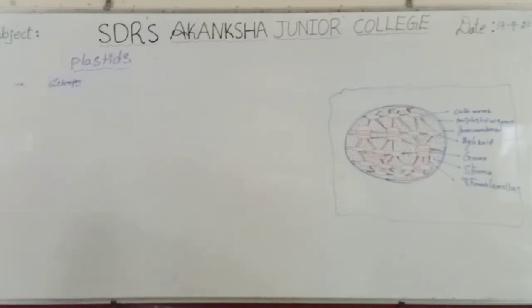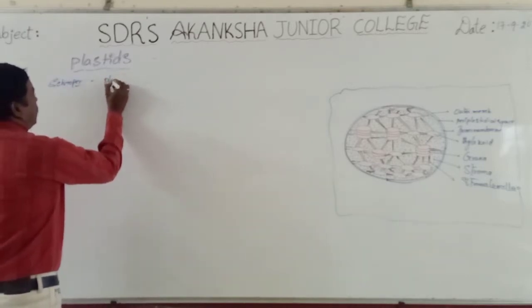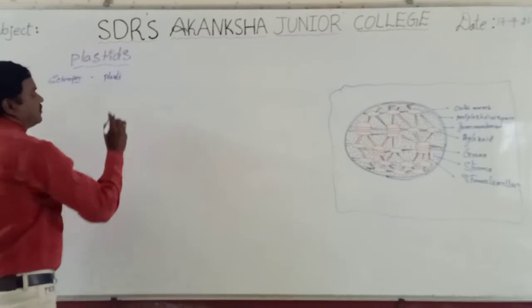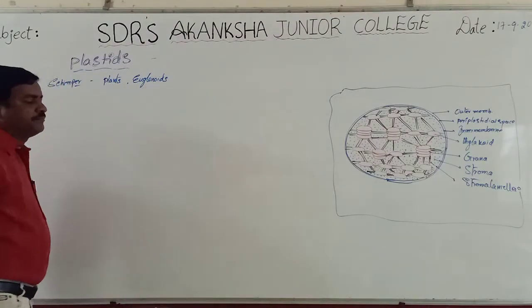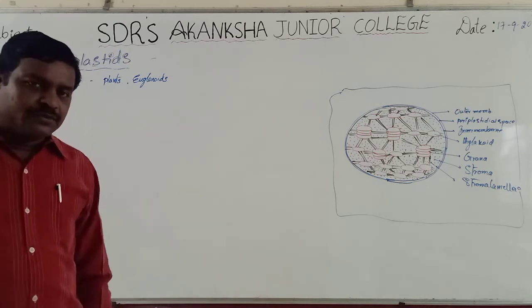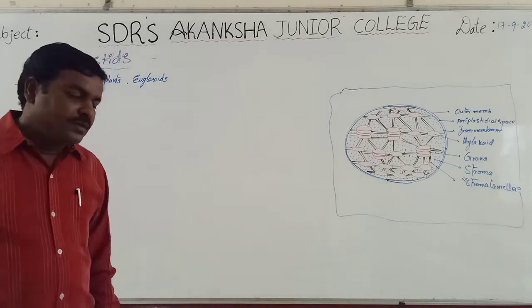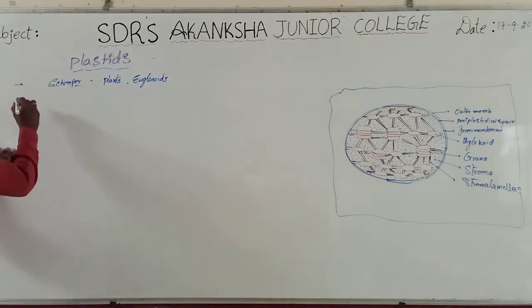Discovered by scientist Schimper. Generally, these plastids are present in all plants, and also present in euglenoids. So, presence of plastids is a characteristic feature of all plants and also euglenoids, discovered by scientist Schimper.